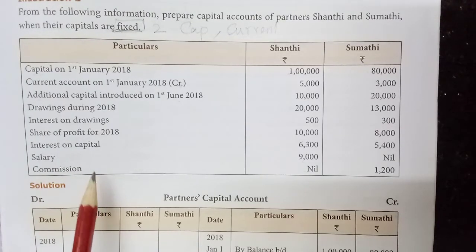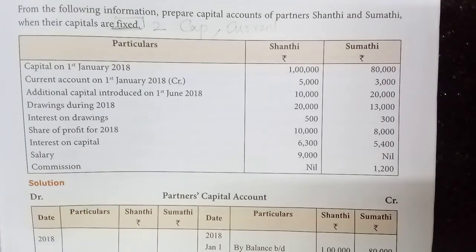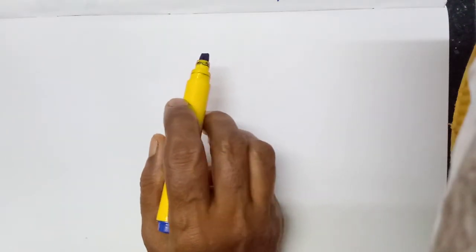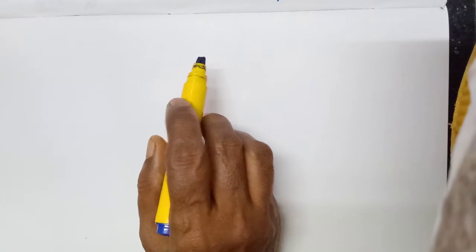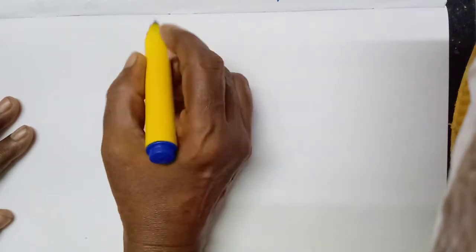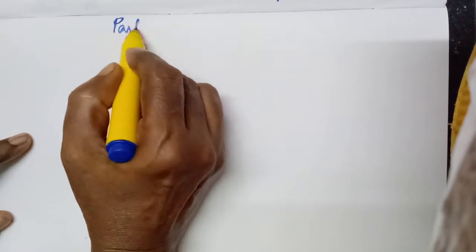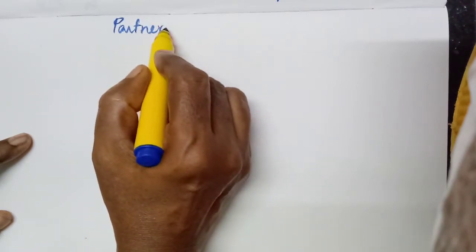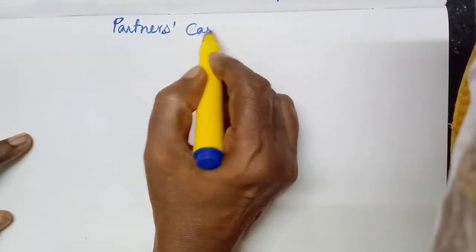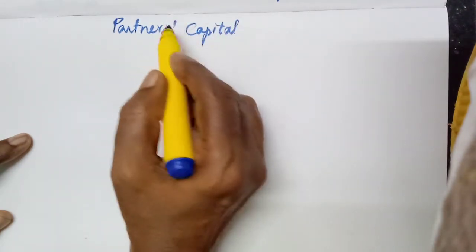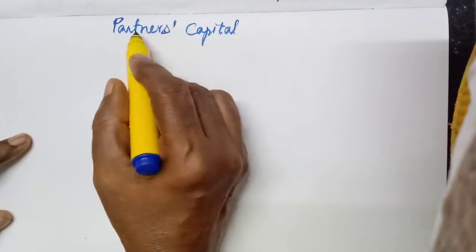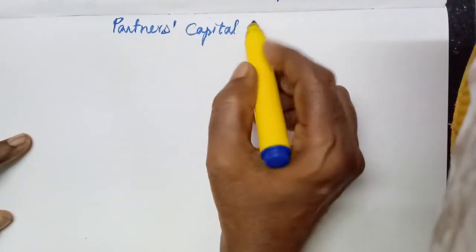Shall I do this in the notebook? I will show you. Students, better you have your book next to you, then only you will understand which item I am writing in which account. First account, partners' capital account, that we have to write. That apostrophe you should write after the S, because two partners are there. Partners' capital account.